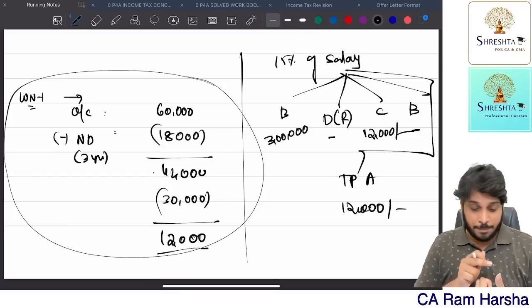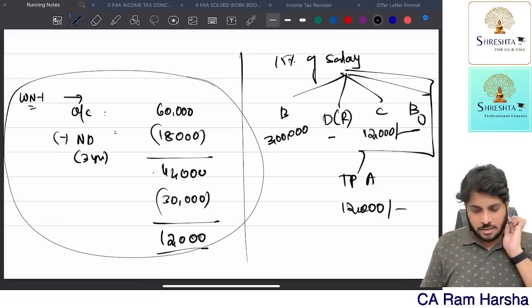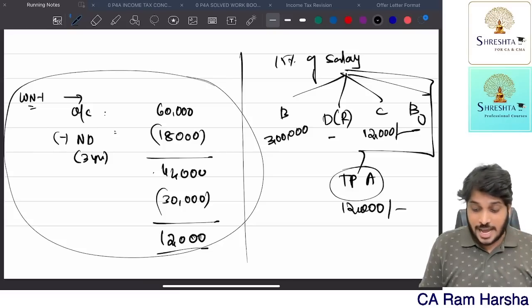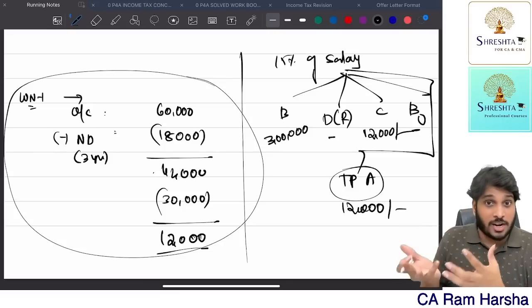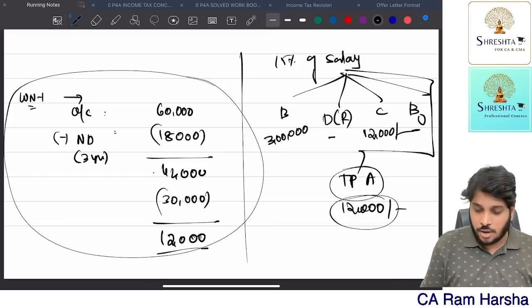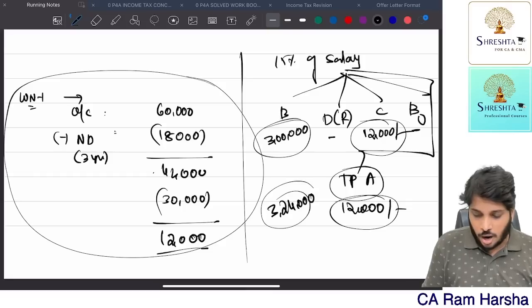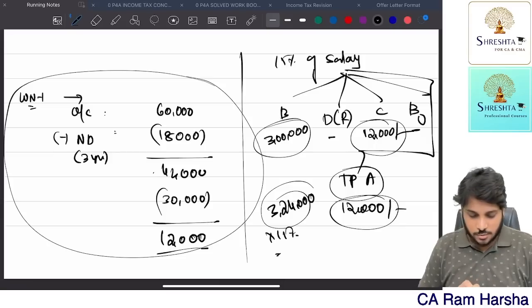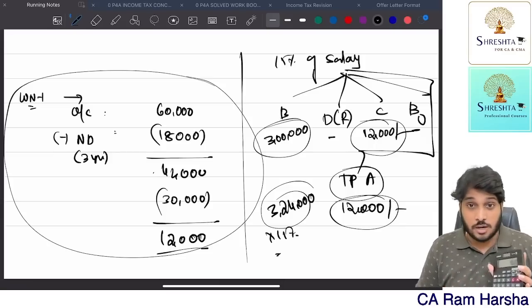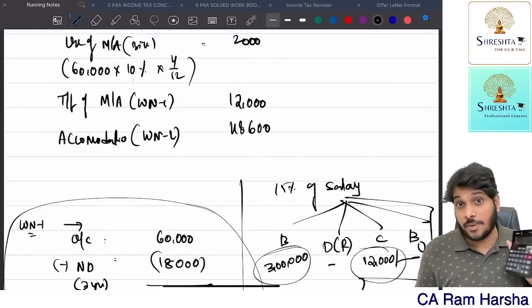So, in this question, basic is given 3 lakhs. DA for retirement is not there. Commission is taxable amount 12,000. Bonus is not there. And entertainment allowance is there. Now, taxable portion of allowance means what? In this problem, what allowances are there that are taxable? Only one allowance is there, that is entertainment, fully taxable. So 3 lakh plus 12,000 plus 12,000, totally 3 lakh 24,000. On this 15%, that is treated as accommodation value. 3 lakh 24,000 into 15%. This is what? 48,600 rupees is treated as perquisite for accommodation.